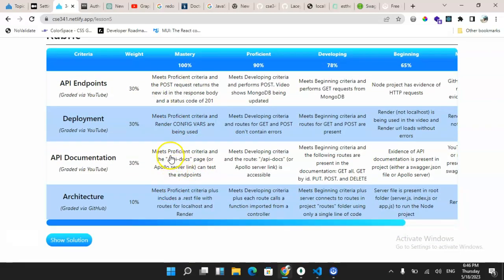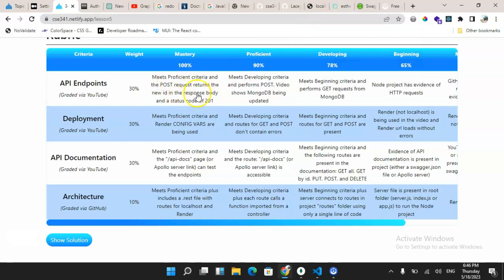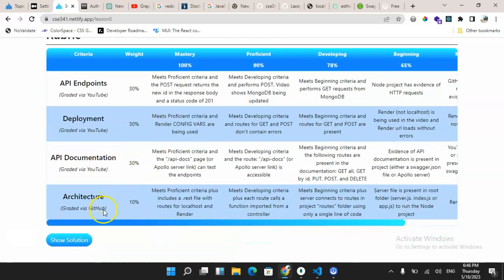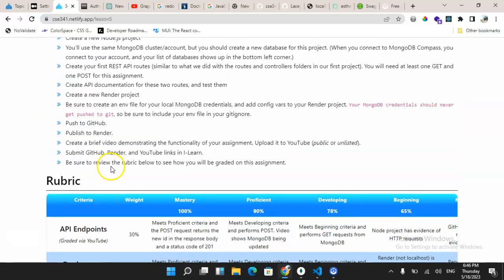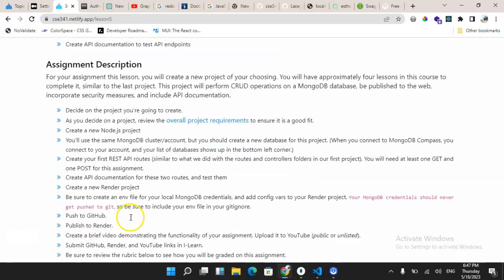I use this. I have a slash API docs. I have the configuration in my Render. I have done this. It is returning the status code, and I have a REST file. So yeah, I think so. So I know this is a different approach, like Mongoose, and going to this. So I don't know if this is what is required or if I needed to do it the way it was done in the solution.